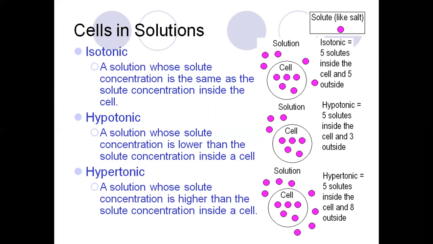Hypotonic means 5 molecules inside and 3 molecules outside. A hypertonic solution is one whose solute concentration is higher than the solute concentration inside a cell. In the picture, the solute concentration is higher outside and lower inside. Hypertonic means 5 molecules inside the cell and 8 molecules outside.